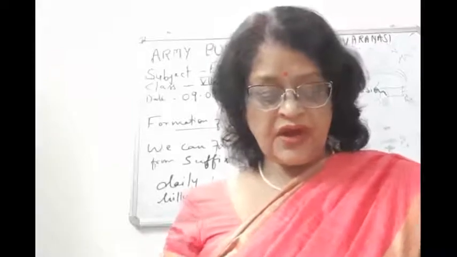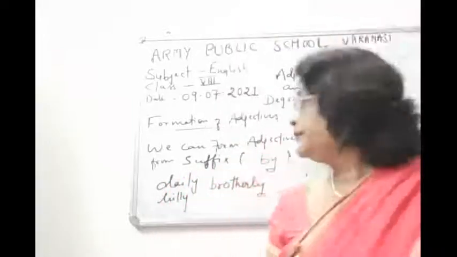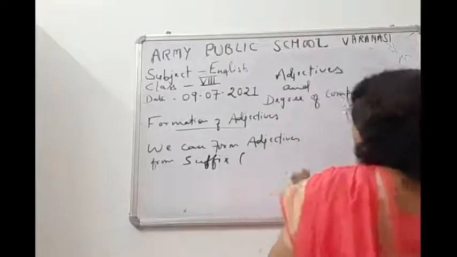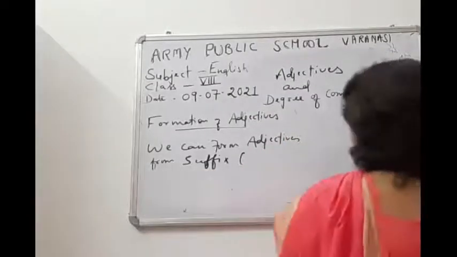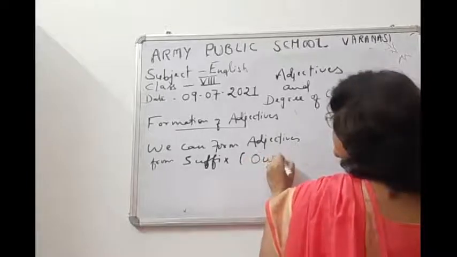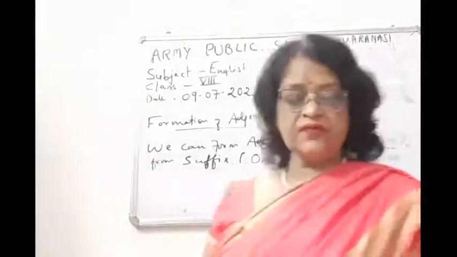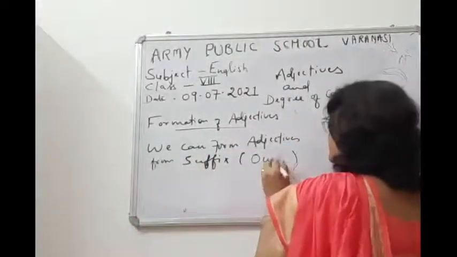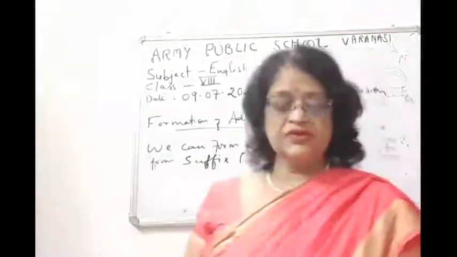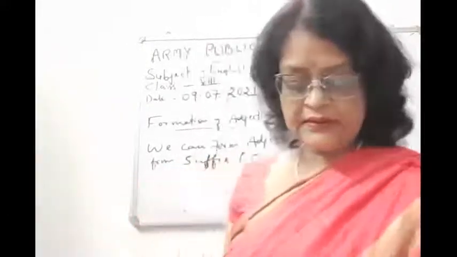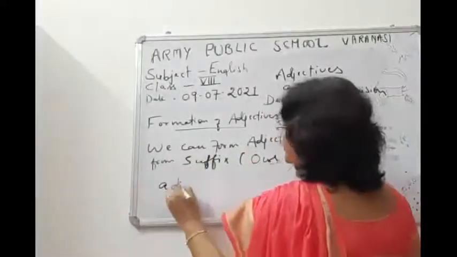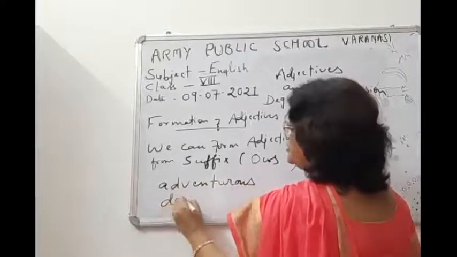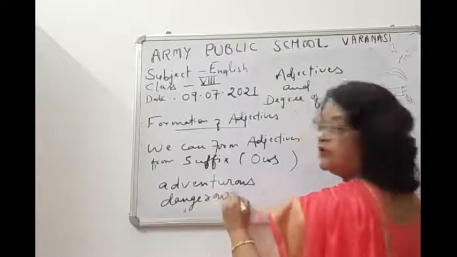Then children, the next suffix is, which is made from, no, sorry, it is not hour, it is OUS. So adventurous, dangerous, okay, these two.